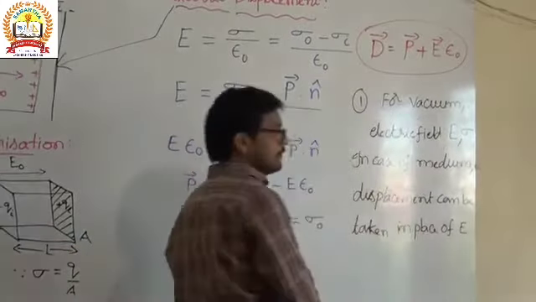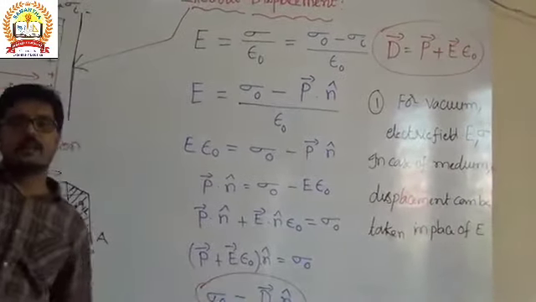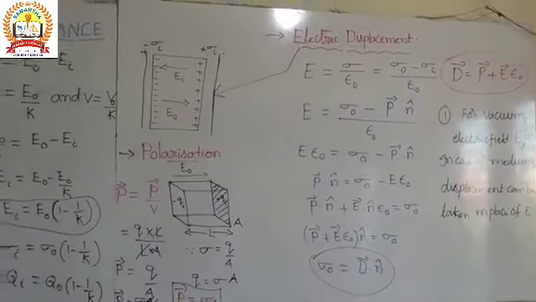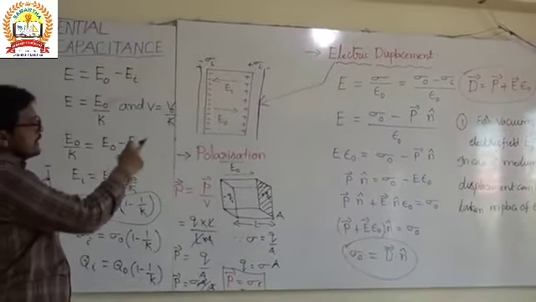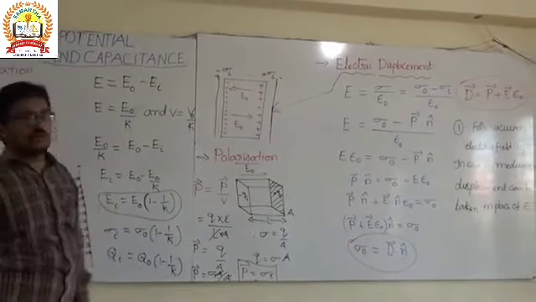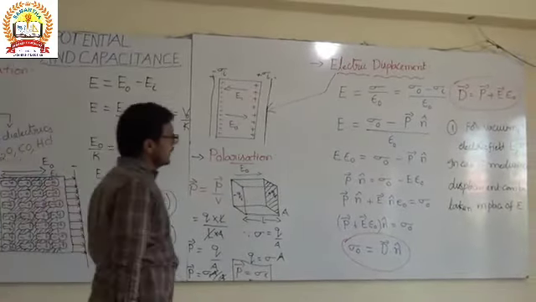This is the first important point. If it is vacuum, we choose the electric field and the surface charge density. If it is in a medium, we take the displacement vector. The displacement vector is D bar, equal to E bar into epsilon naught.